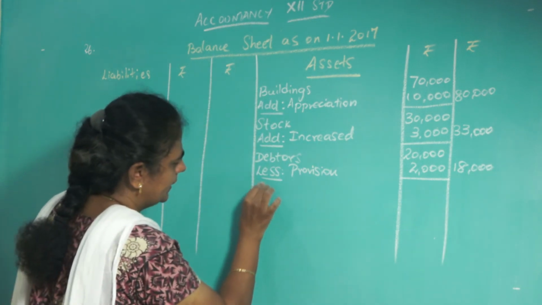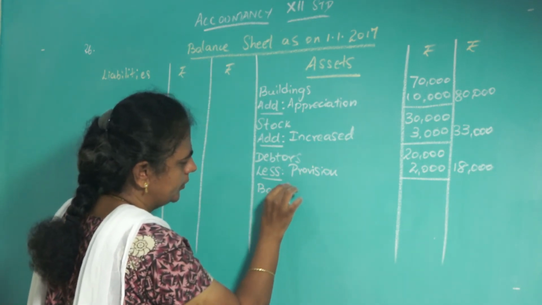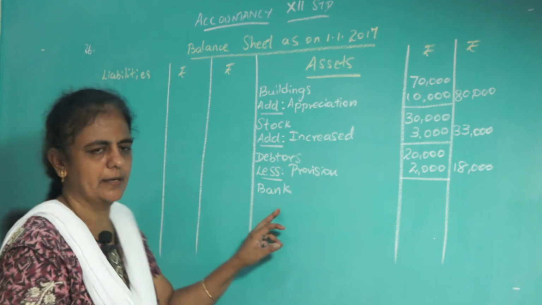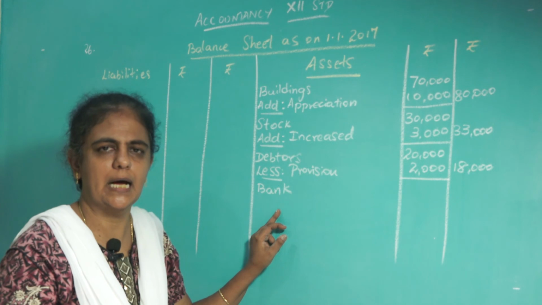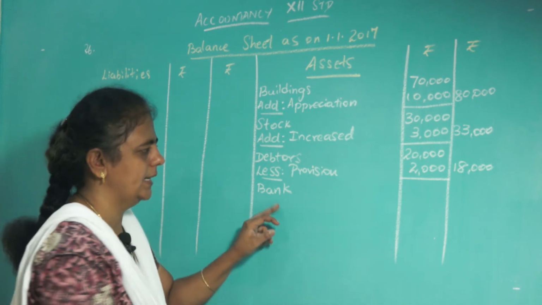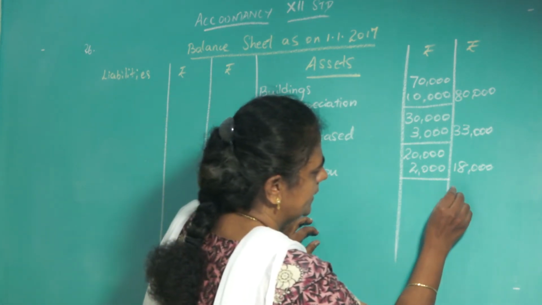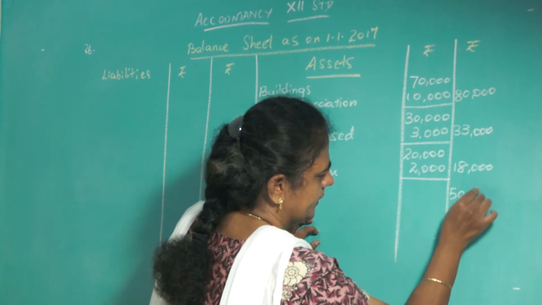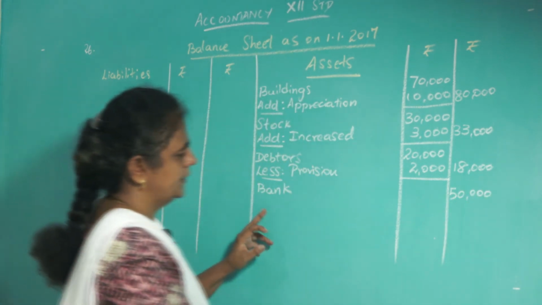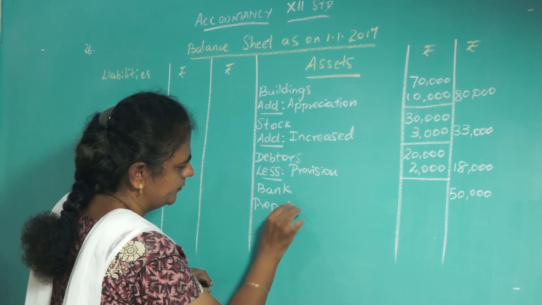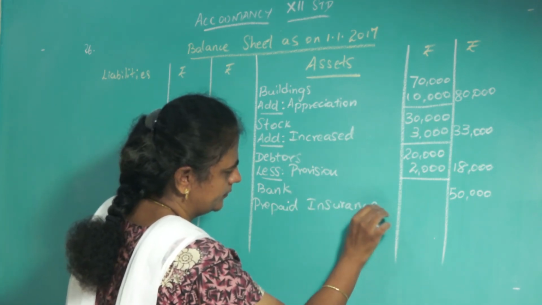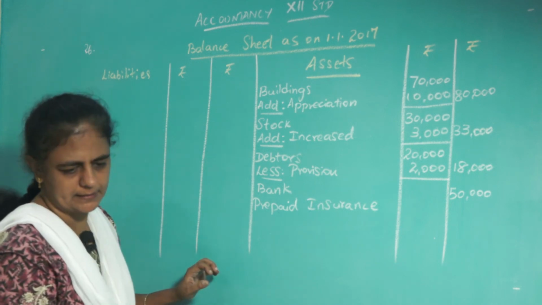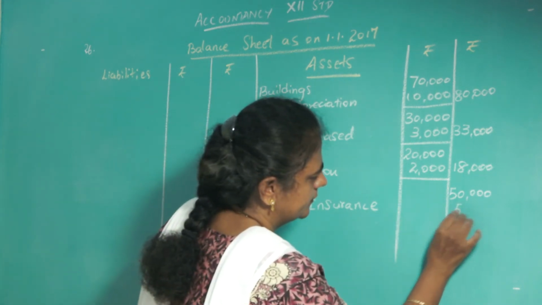Next bank. For the bank account you have prepared cash at bank. You prepared the cash at bank account, no? In that account what is your last brought down balance? The last balance is the closing balance, that is 50,000. So that you have to write here. Prepaid insurance, 5,000.